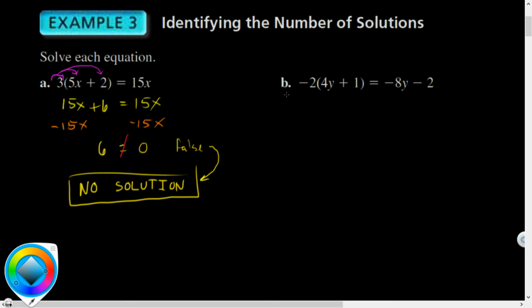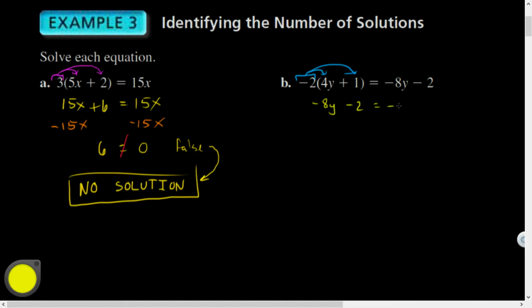So here we go. Let's solve this one. Over here, what should I do first? Yeah, let's do some distributing before we move anything. So we've got negative 2 times 4y is negative 8y. Negative 2 times 1 is negative 2, equals.